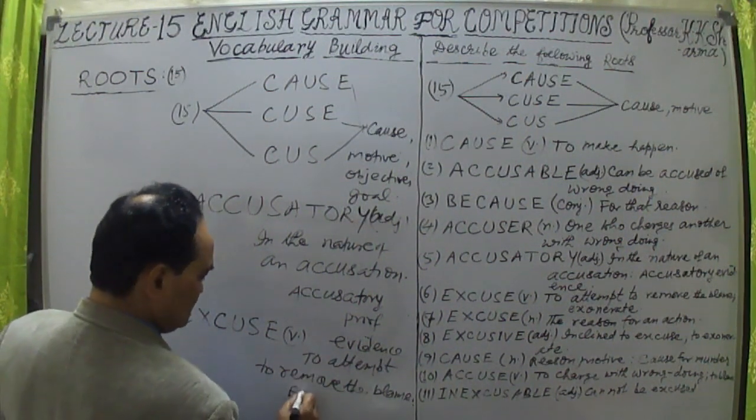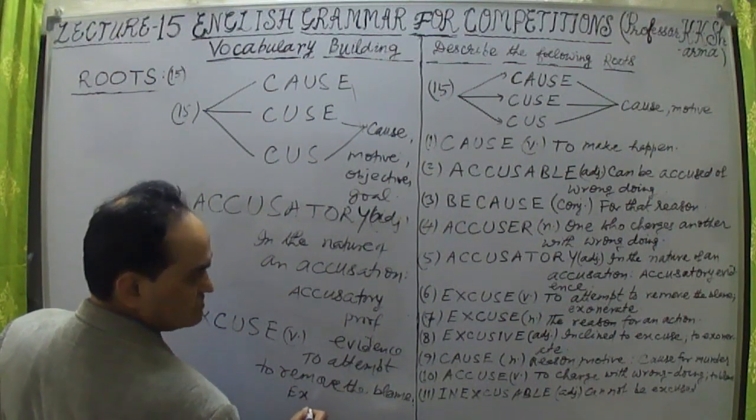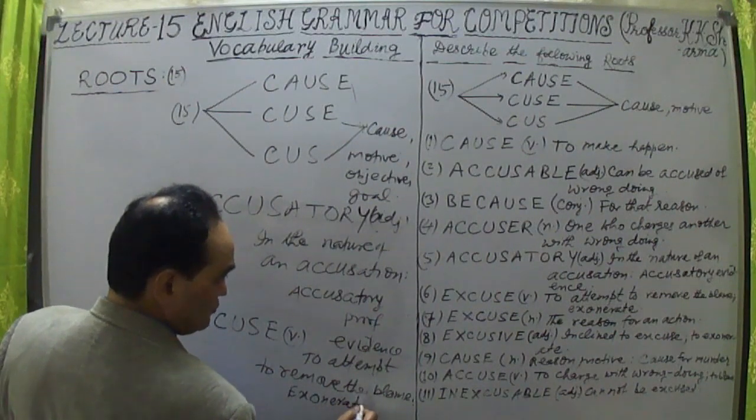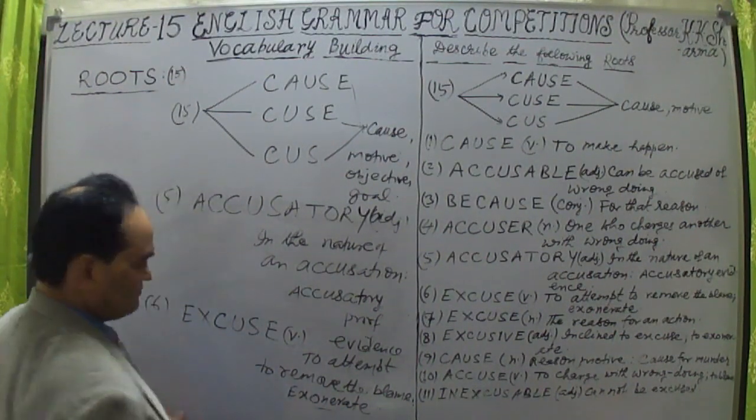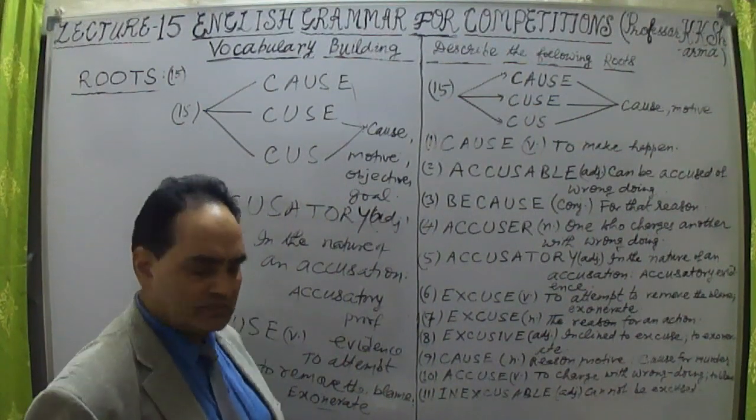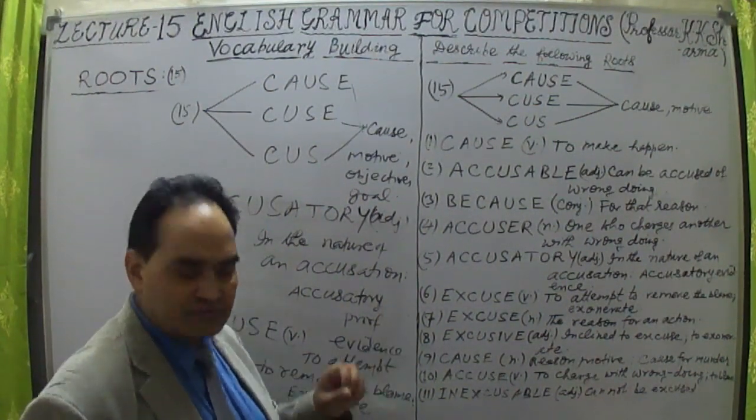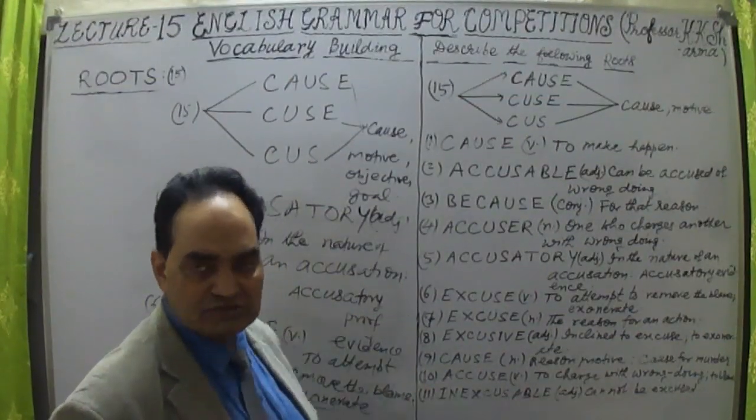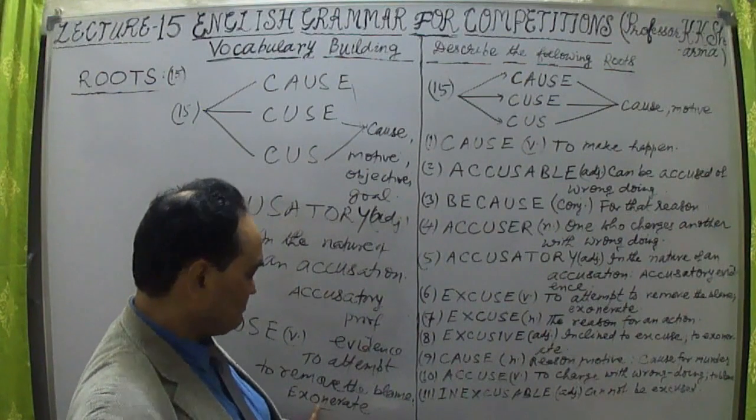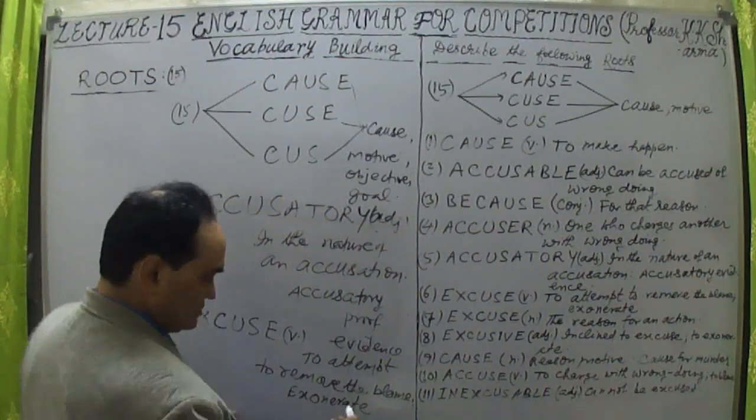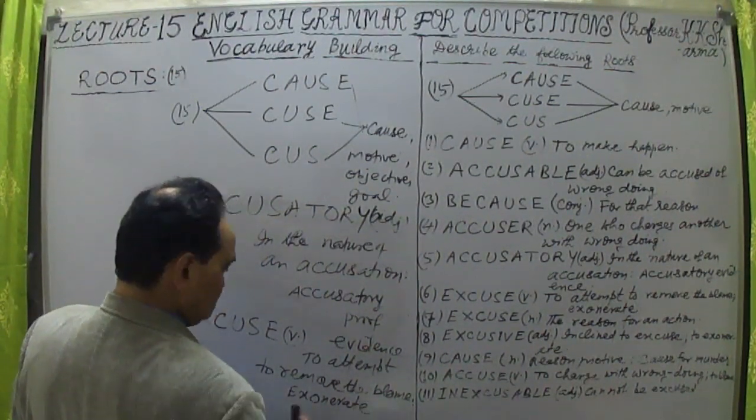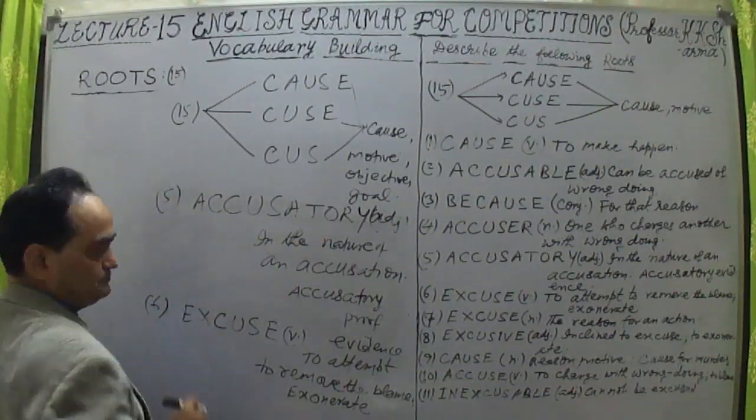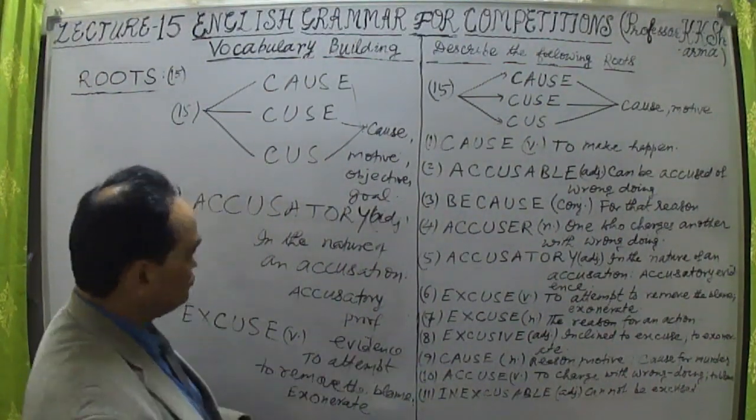Exonerate. The word exonerate is making a person without accusation. This is a verb again. Exonerate means to remove a person from blame, or to attempt to remove the blame from a person. So exonerate is a verb. Exonerate or excuse. Now these are two words I have taken.